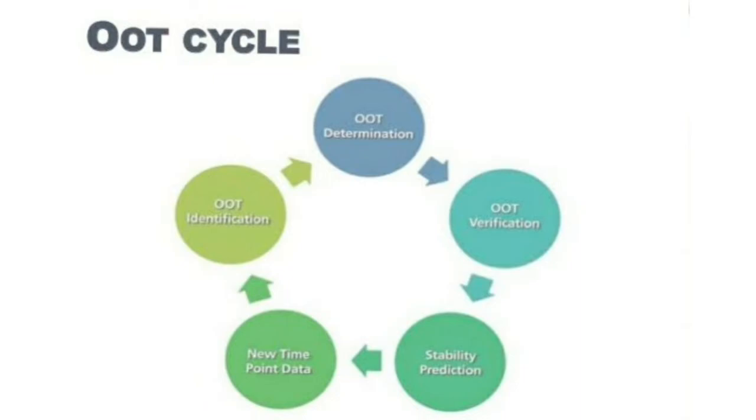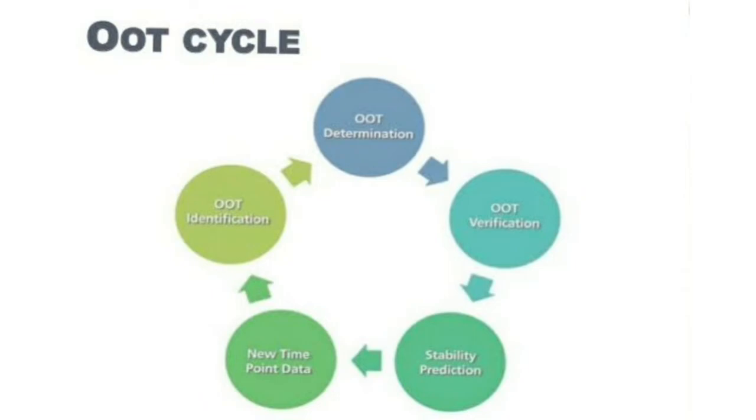Again we will take 25 batches for stability, and again we will keep stability samples at new time points. After that, we will do identification on that sample. Again OT is not triggered. If OT is not triggered, that is the reason the method is good and everything is going smoothly.